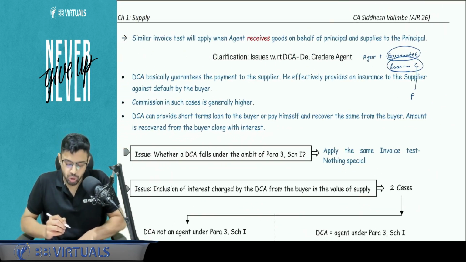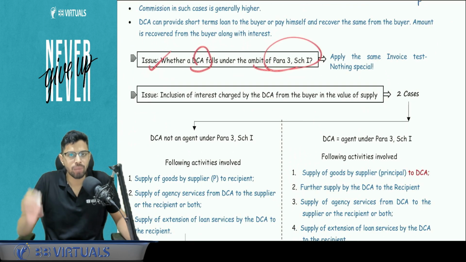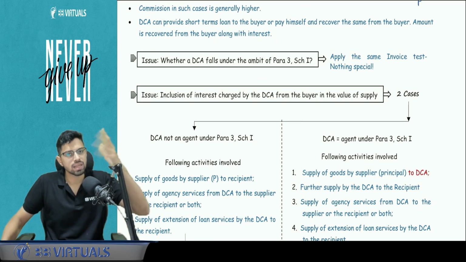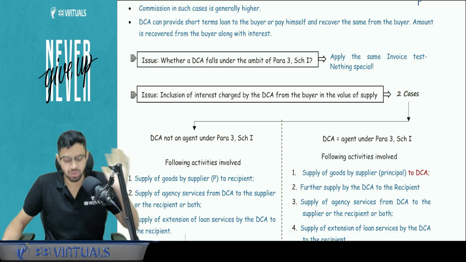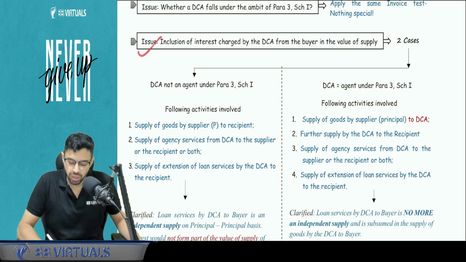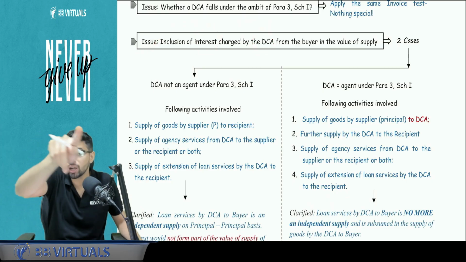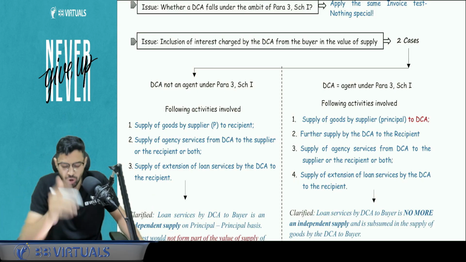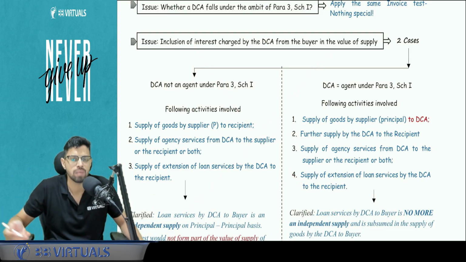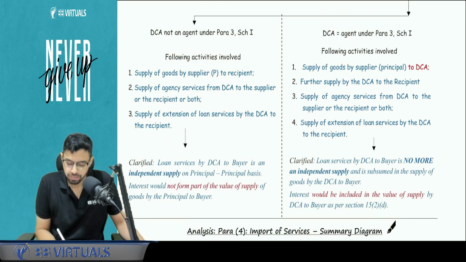Okay. So, 2 issues crop up. Issue number 1, whether the DCA falls under the ambit of paragraph number 3, Schedule 1. The answer is the same: apply the invoice test. Just because he's a DCA does not matter. Apply the same invoice test. Issue number 2, what about the interest charged by the DCA? The interest charged from the customer with respect to that loan amount, because maybe the customer has defaulted. If the customer does not default, this issue will not apply because interest won't be applicable as the loan is not there. Yes. Now, 2 cases are possible.